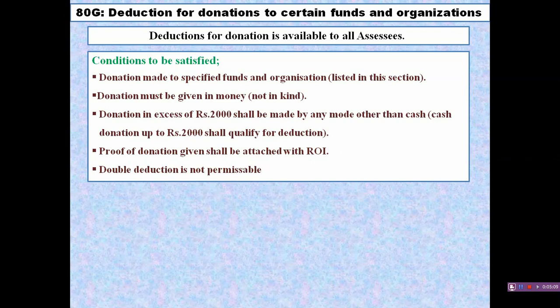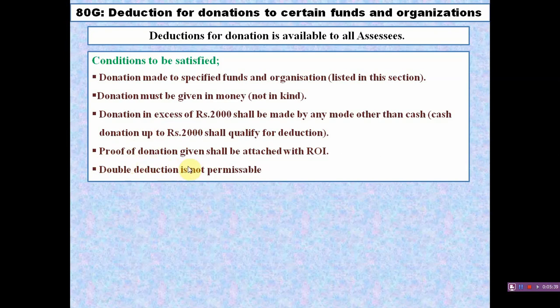If he donated an amount in excess of rupees 2000 in cash, he cannot get the benefit of a deduction under this section. Up to 2000, the donation shall qualify. It means if the donation is made up to 2000 in cash, that qualifies for a deduction.